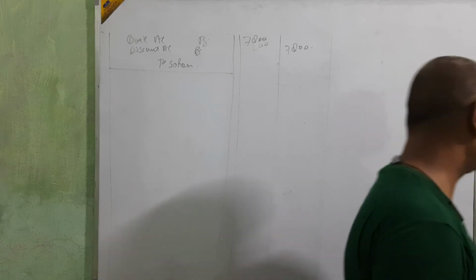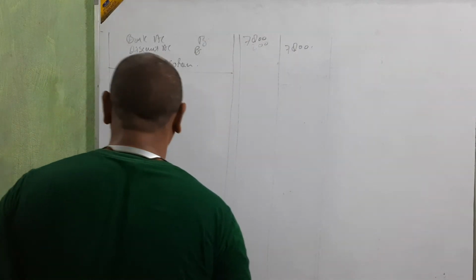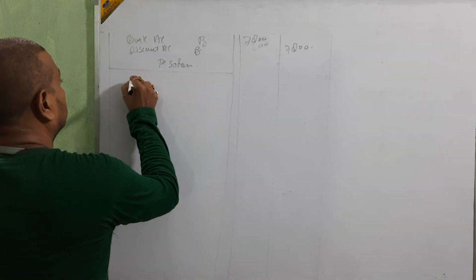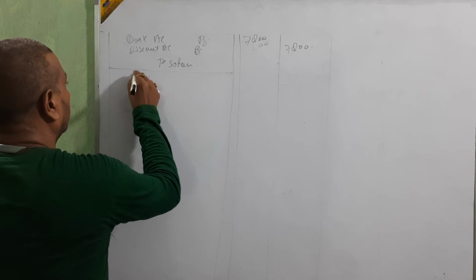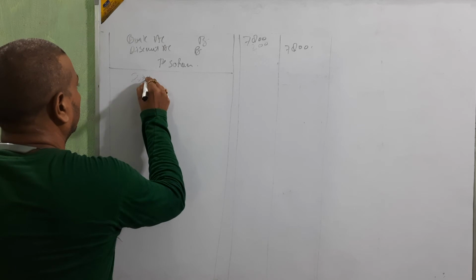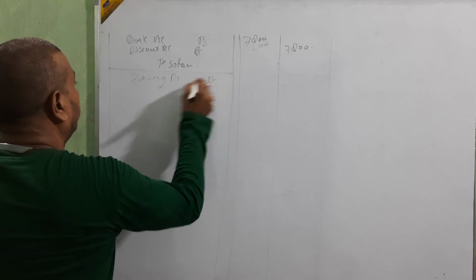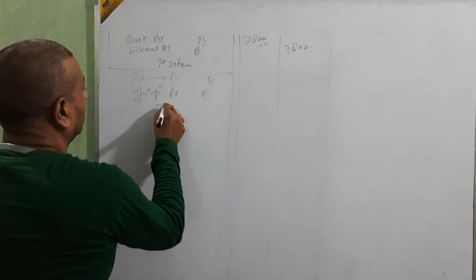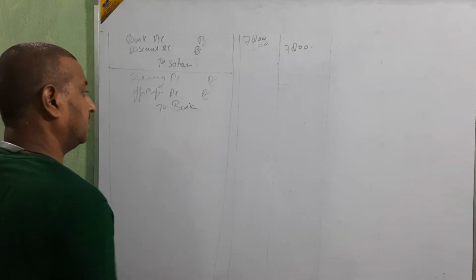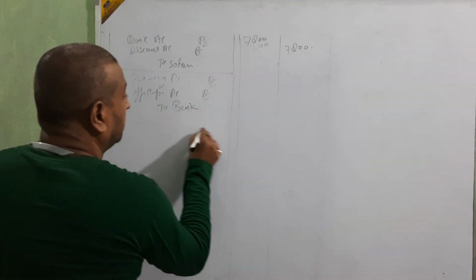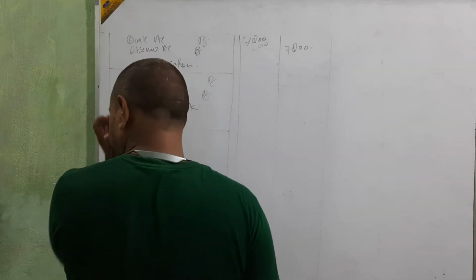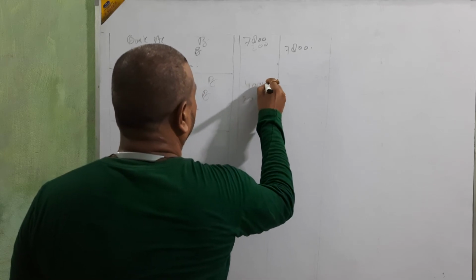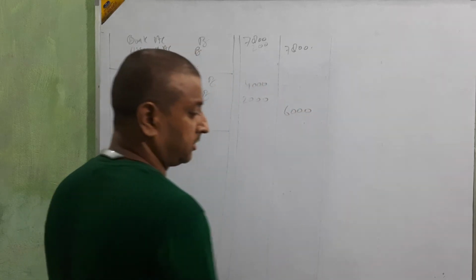Okay, next. Withdrew from bank for office 2,000, for private use 4,000. Private use is drawing. Drawing account debit and office expense account debit to bank. Okay, because we are withdrawing. The amount, beta: office 2,000, private use 4,000, total 6,000. Okay, next.